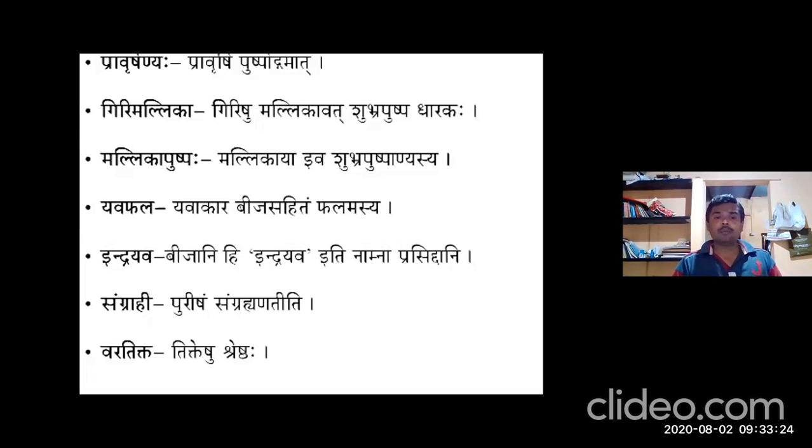Indrayava. The seeds of Kutaja are called Indrayava. This is one of the viva questions, and you may also get it in NEET examinations. Bijanihi Indrayava iti namna prasiddhani. In the name of Indrayava, the seeds of Kutaja are very well known.